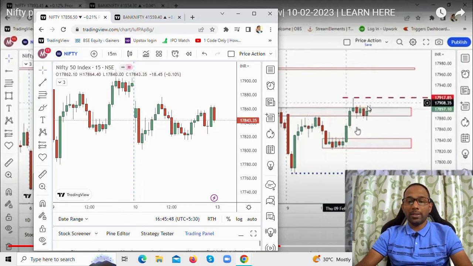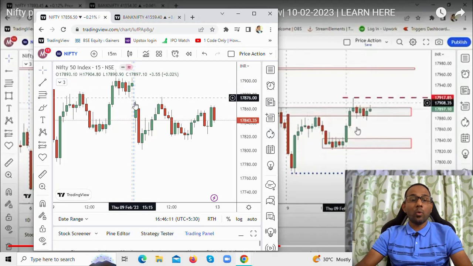Now we had marked this level as a resistance zone, where we expected the price to come down from this level. The reason for marking this level has been clearly explained, so I won't go back and explain again why this was a resistance level. What happened in today's session: we had marked this resistance level expecting the price to come down.